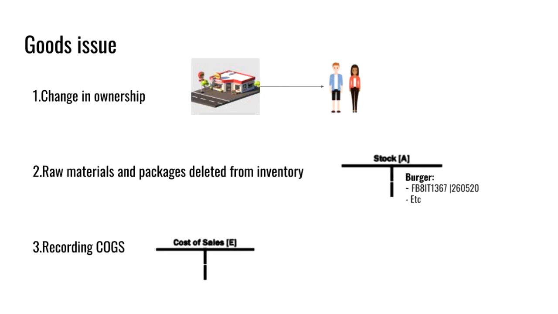At the same time that the picking and packing is taking place, the goods issue process will start. The ownership of the goods will change from the respective restaurant to the customer. The raw materials needed for the food and the package will be deleted from the storage location specific information, reducing therefore the inventory, and the cost of goods sold will also be recorded, obtaining thus the general ledger accounts. The information used for the goods issue is the customer master data for the transfer of ownership and material master data for the obtaining of the general ledgers.